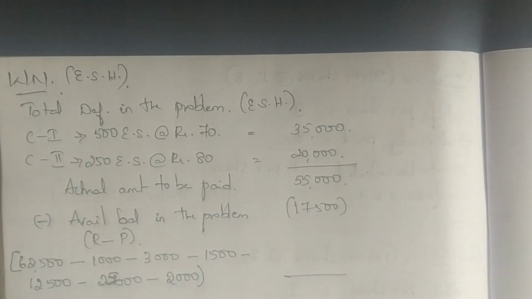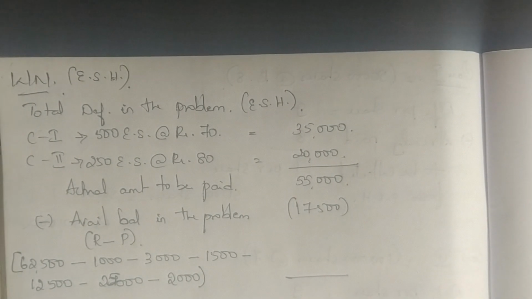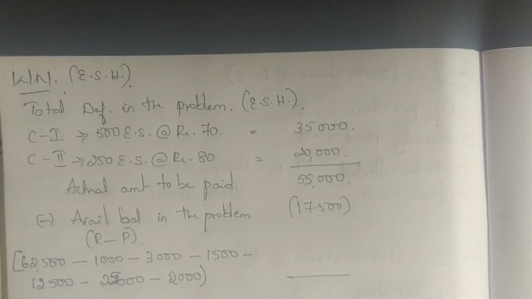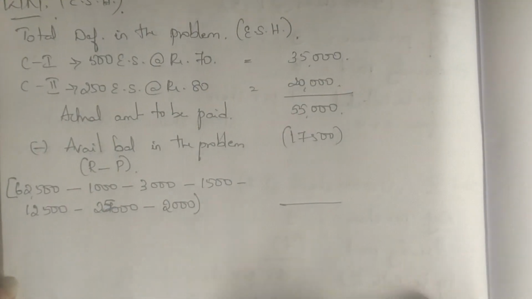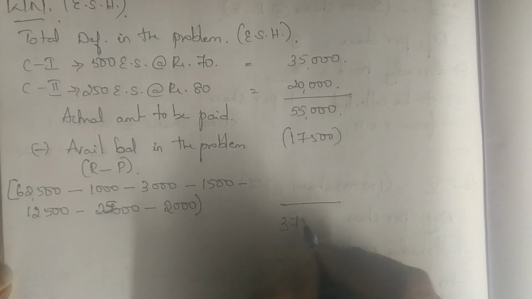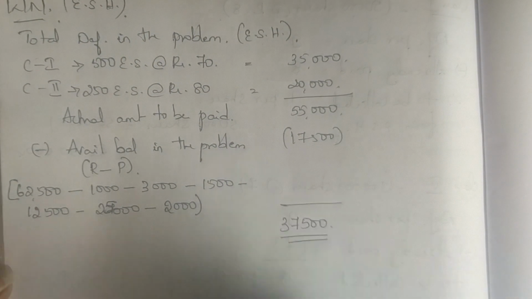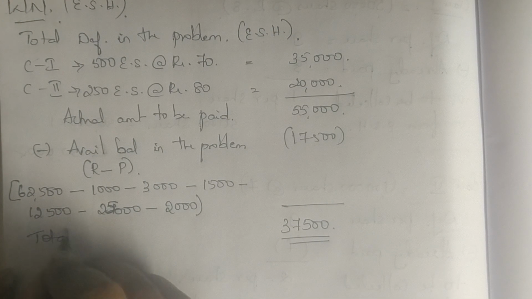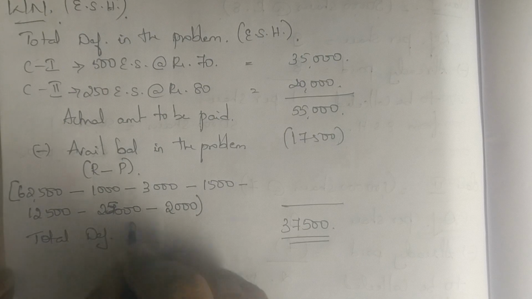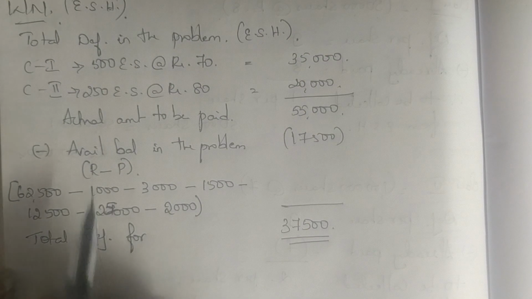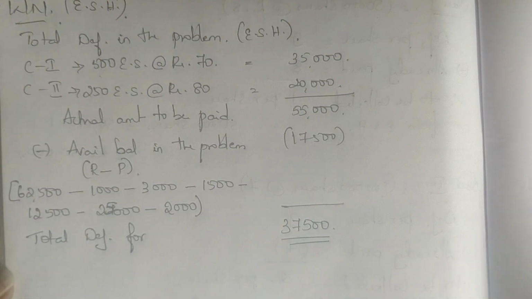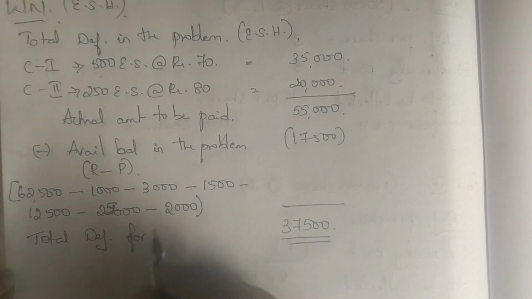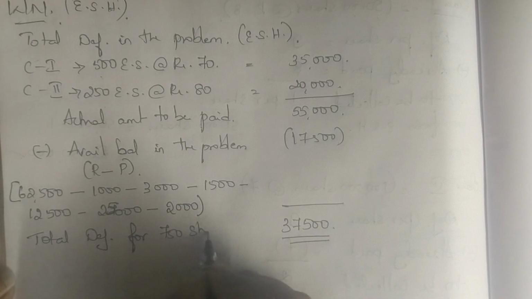So what is the deficiency here? I am totally supposed to pay 55,000 to the equity shareholders. Right now I have 17,500. So the actual balance that I am supposed to pay is 37,500. What do you call this 37,500? This will be my total deficiency. For how many shares? 500 plus 250 is 750 shares.